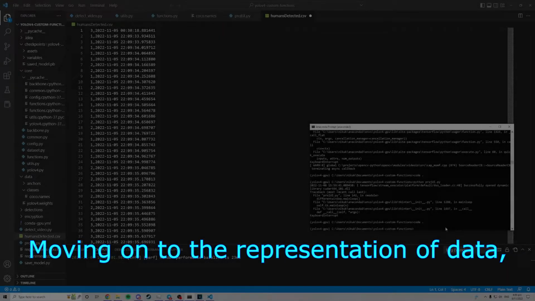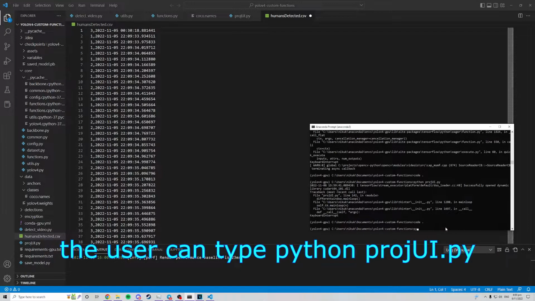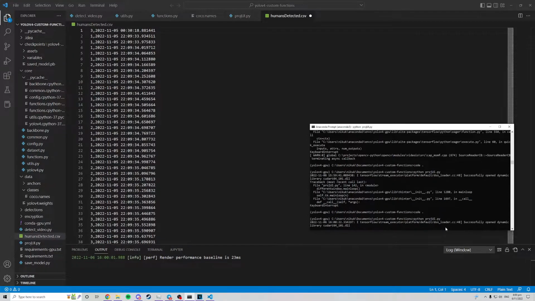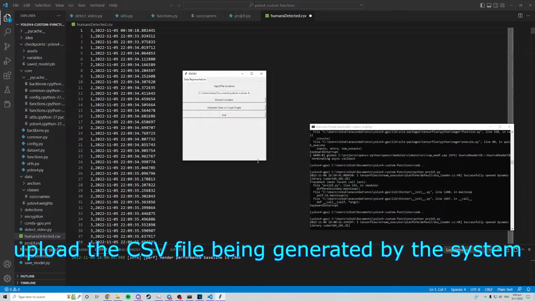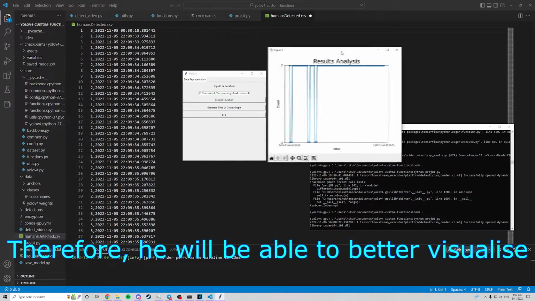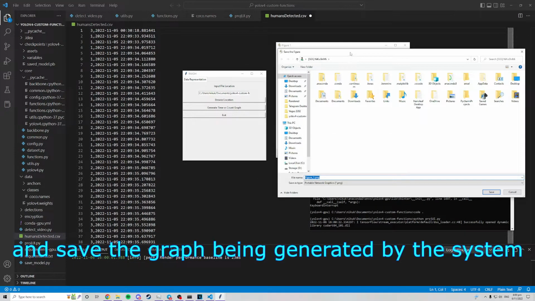Moving on to the representation of data, the user can type this command into the Anaconda terminal. This will launch a GUI where he can upload the CSV file being generated by the system. Therefore, he'll be able to better visualize and save the graph being generated by the system for data representation.